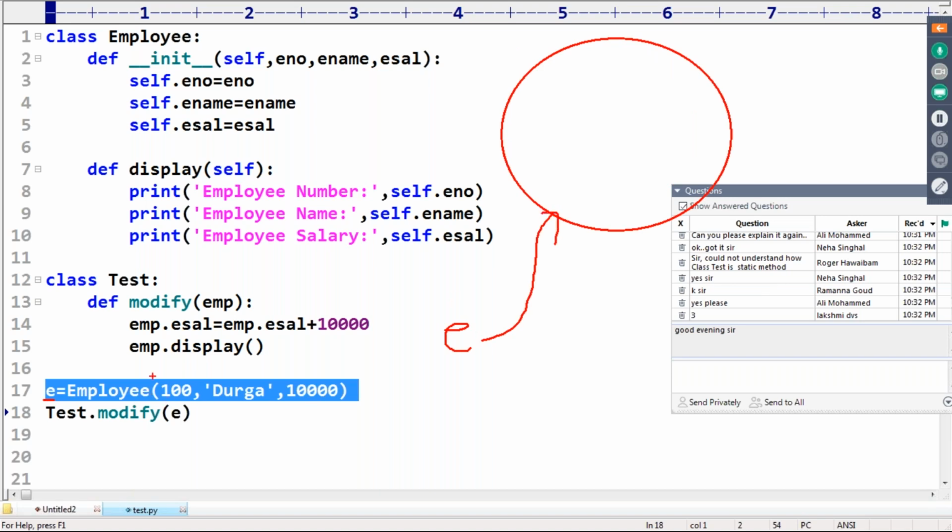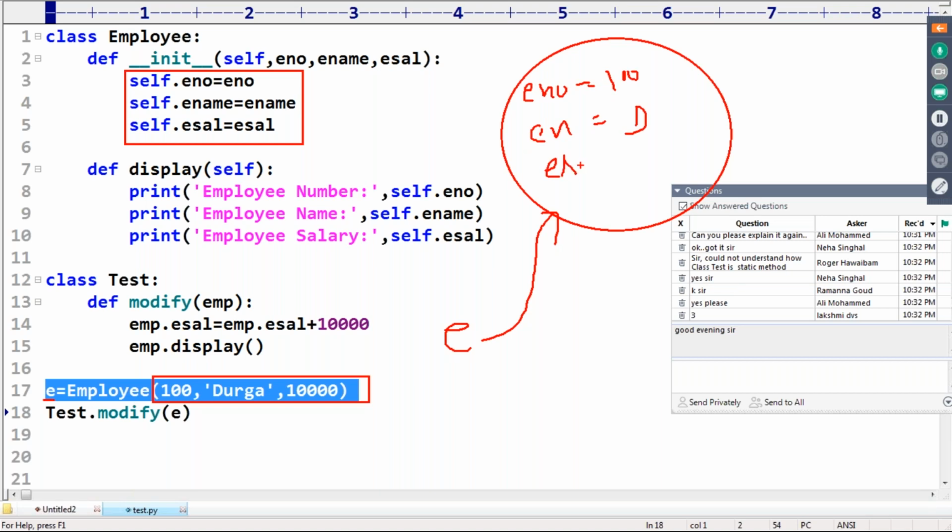Whenever we create an employee object, the constructor will execute automatically. The constructor will assign enum equal to 100, next ename equal to Durga, next esal equal to 10,000. Because of this line, one employee object is created with 3 instance variables, and e is the reference variable for that.